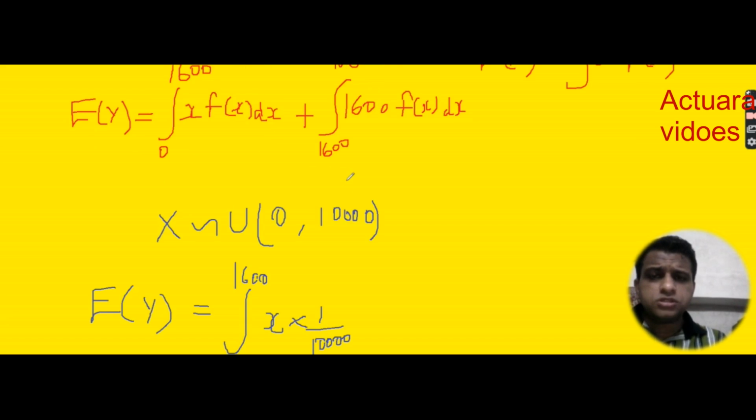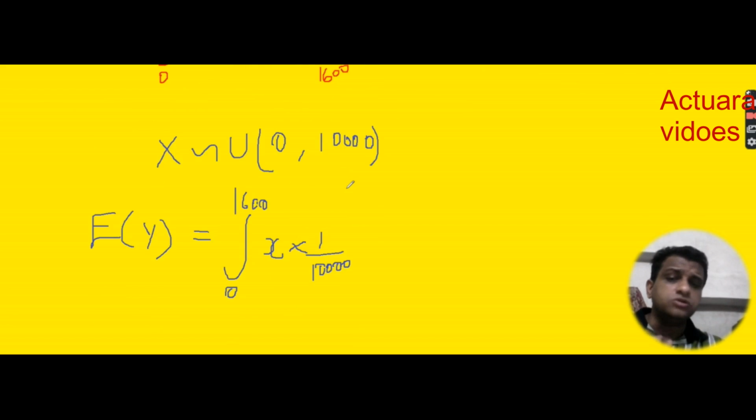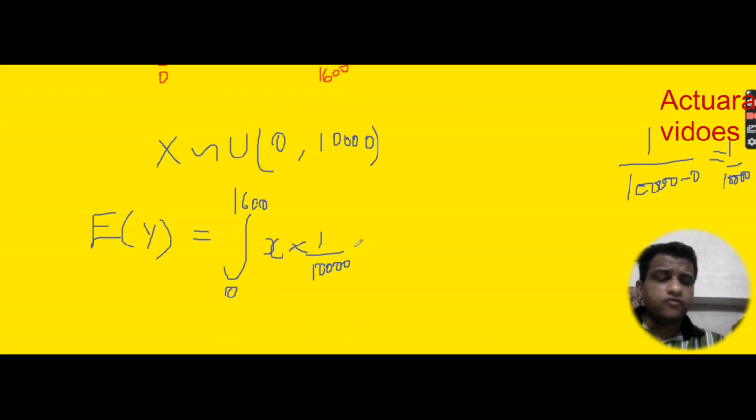So E(Y) is equal to the integral from 0 to 1600 of X into 1 by 10,000, because this uniform distribution has a range from 0 to 10,000, so its PDF will be 1 divided by 10,000 minus 0. 10,000 minus 0 is 10,000, so I took the PDF of 1 by 10,000. The other portion will be